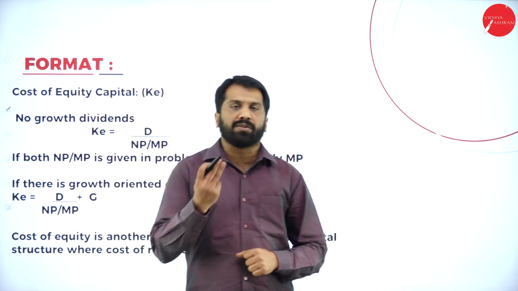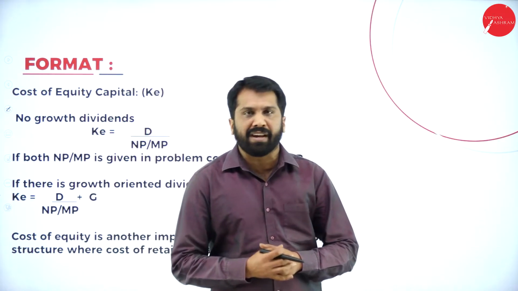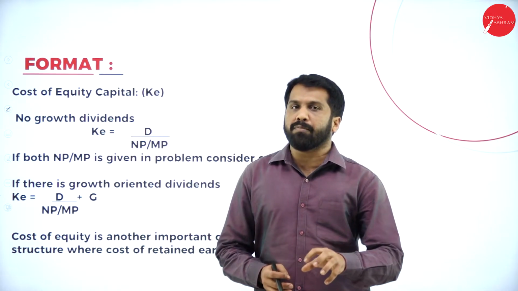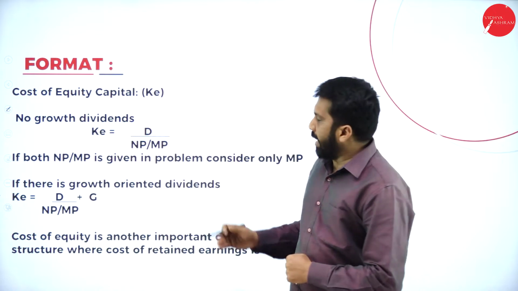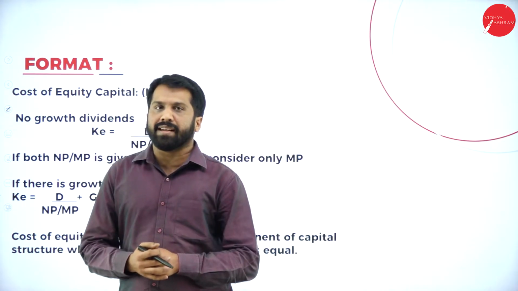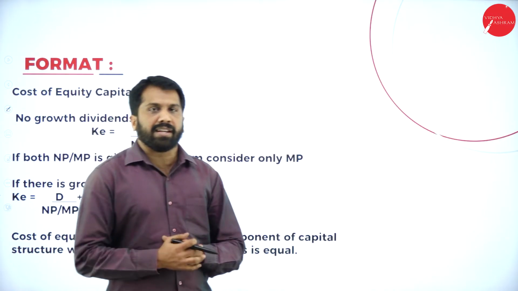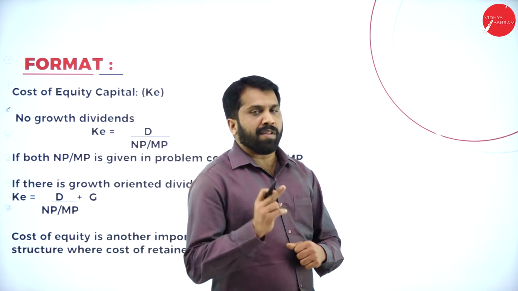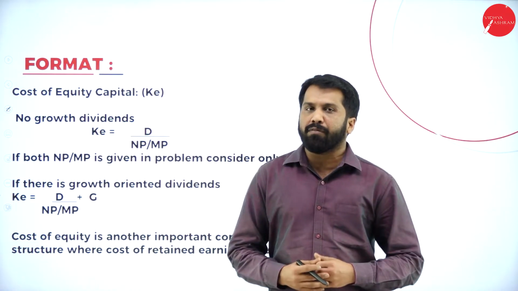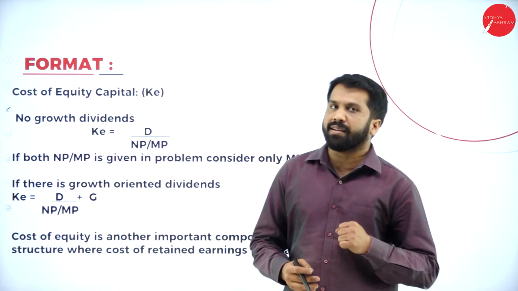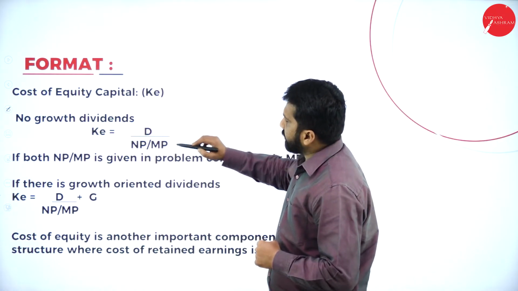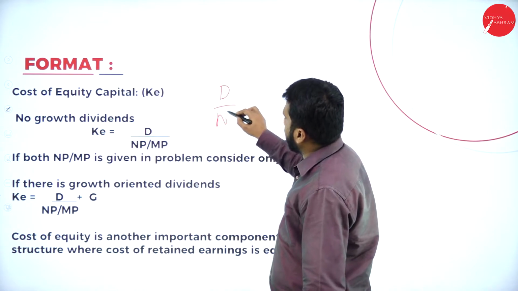As I told you, there are two kinds of problems you can expect in equity shares. One is the normal problem without growth rate, and the second is the problem with growth rate. For no growth rate, as I told you, it is dividend divided by net proceeds.